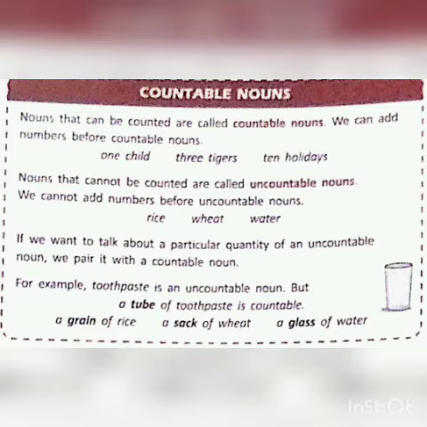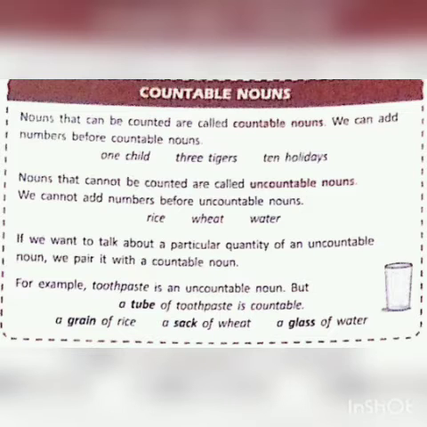Next we have countable noun and uncountable noun. Nouns that can be counted are called countable nouns. We can add numbers before countable nouns like 1 child, 3 tigers, 10 holidays. Nouns that cannot be counted are called uncountable nouns. We cannot add numbers before uncountable nouns like rice, water, weight. If we want to talk about a particular quantity of an uncountable noun, we pair it with a countable noun. For example, toothpaste is an uncountable noun, but a tube of toothpaste is countable. As such, a grain of rice, a sack of wheat, a glass of water.